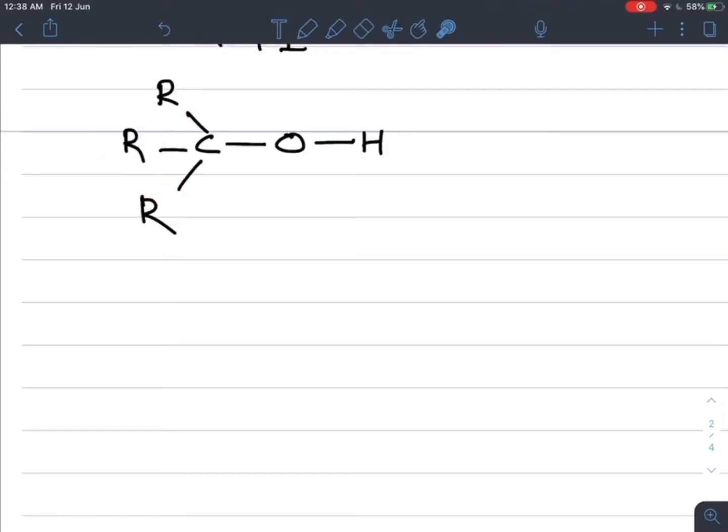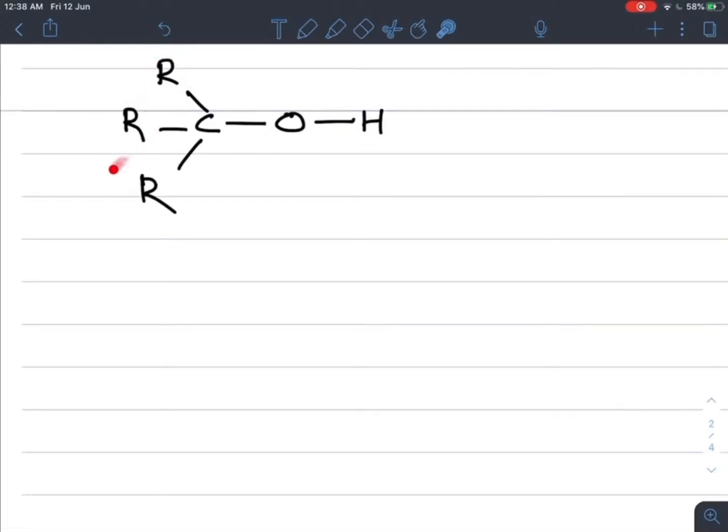Now in the same way, these three alkyl groups show which effect? The electron donating effect, that is the positive inductive effect, meaning they push the bonded electrons towards this carbon, and this carbon pushes all these electrons towards the oxygen.